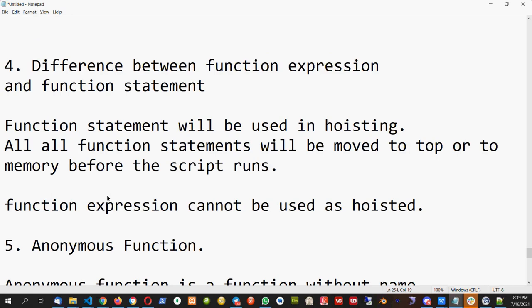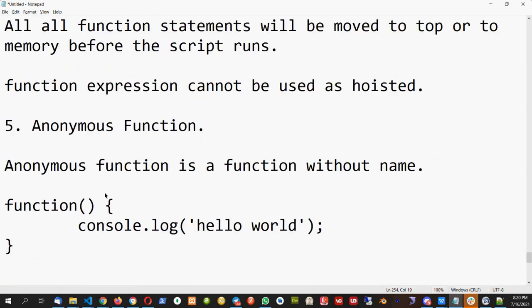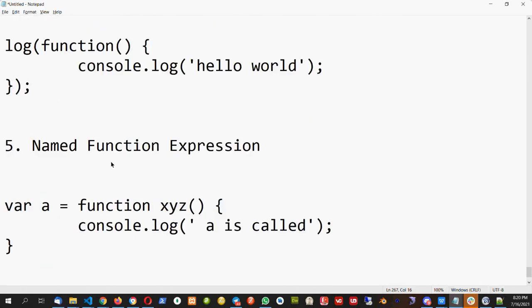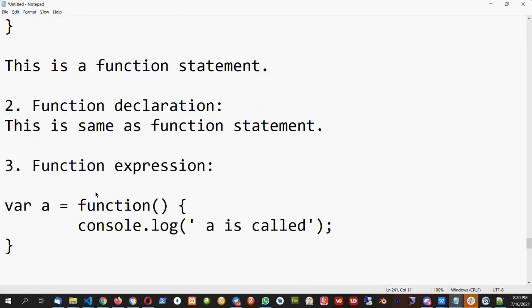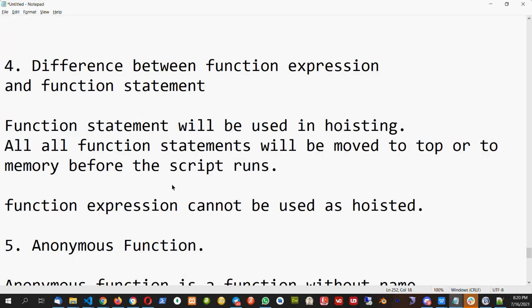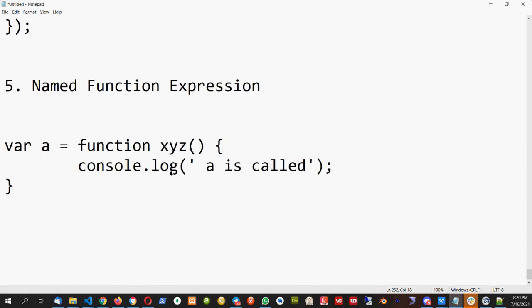And we will be repeating these things again and again in the class. So even if you are not understanding fully today, you will understand it slowly, gradually. When we move further, we'll be doing 100 times anonymous function, 100 times named function, 100 times statement and function expression. So no worry if you don't understand today completely. Just try to listen first time. Next time if I repeat something, you will easily remember.